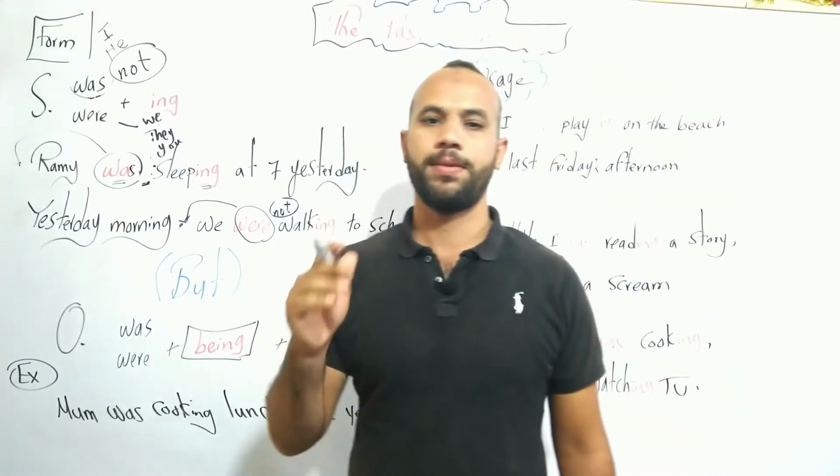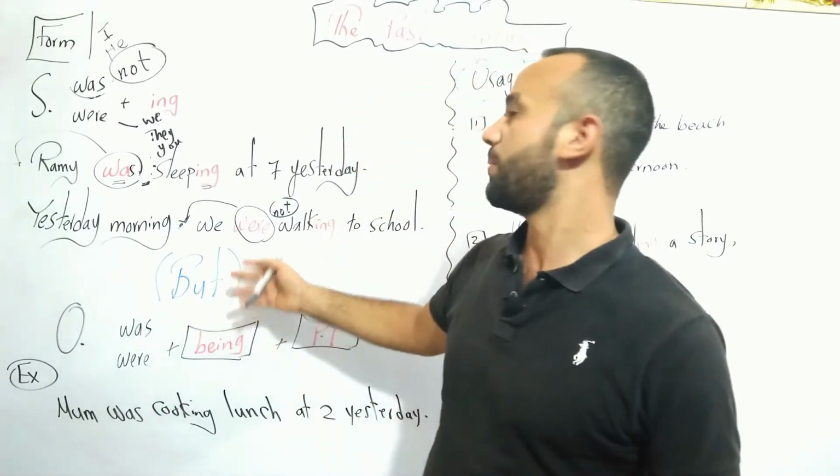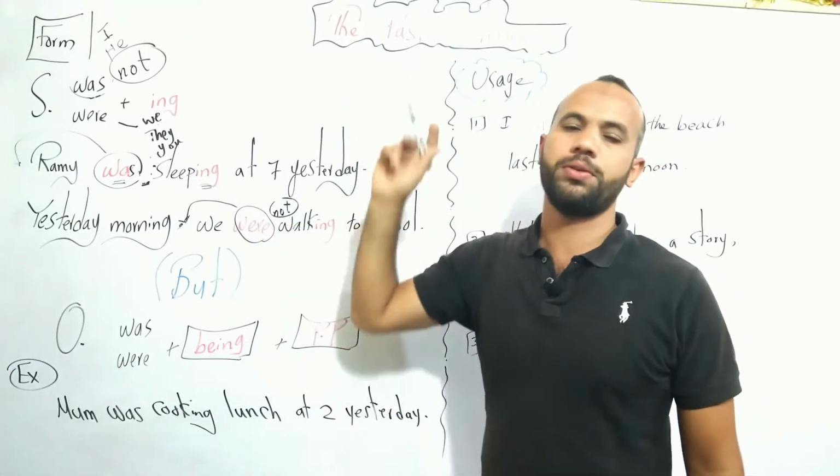It's the passive of this tense, the passive of the past continuous tense.